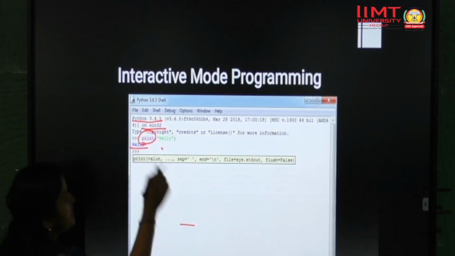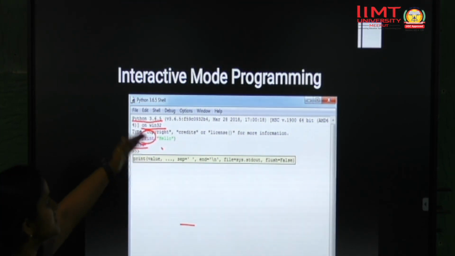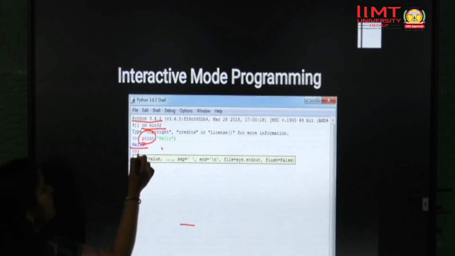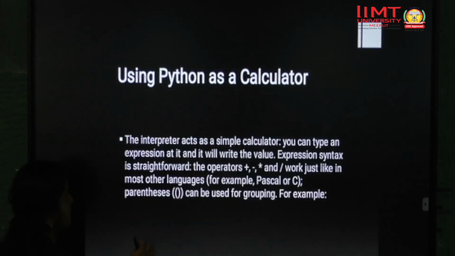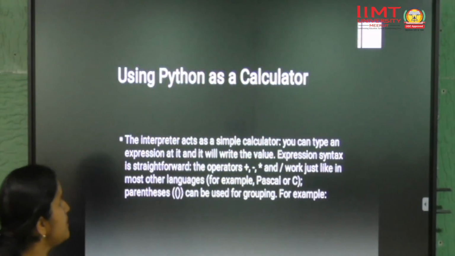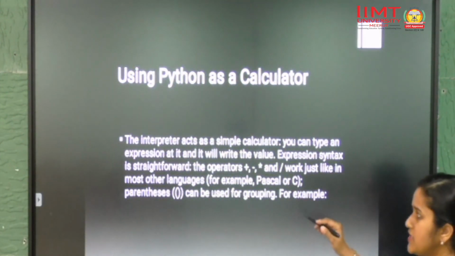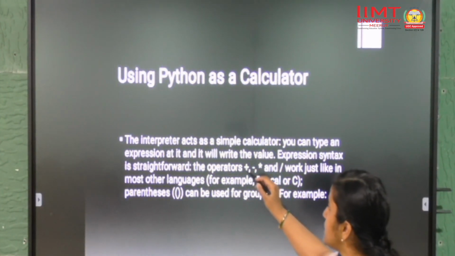This is interactive mode because whenever you write a command, immediately when you press enter you will get the output and it will give you a next three-arrow prompt to write the second command. Now the interpreter acts as a simple calculator. You can type any expression at it. It will write the value; expression syntax is straightforward, with operators.